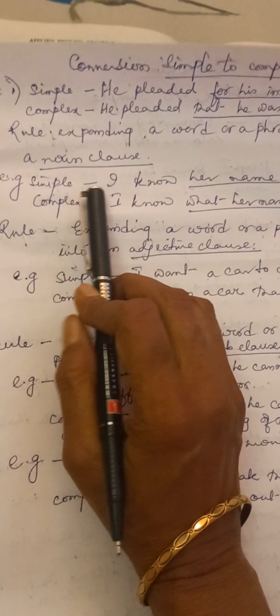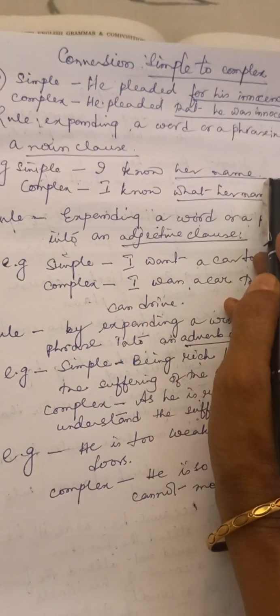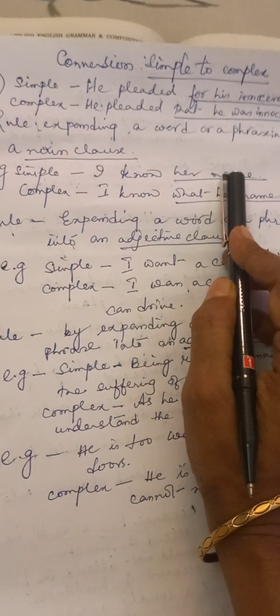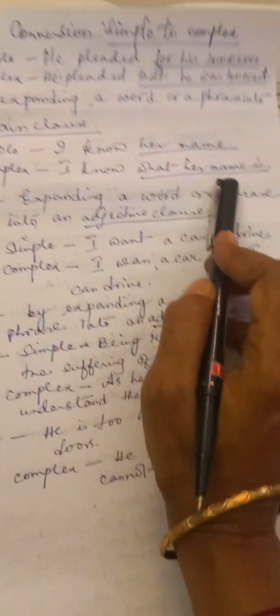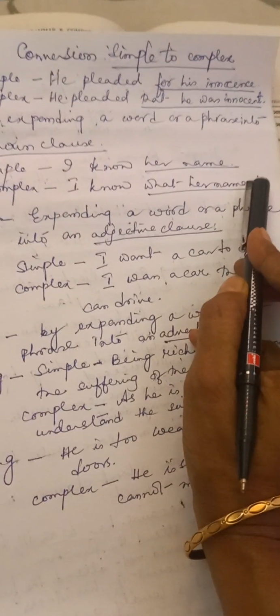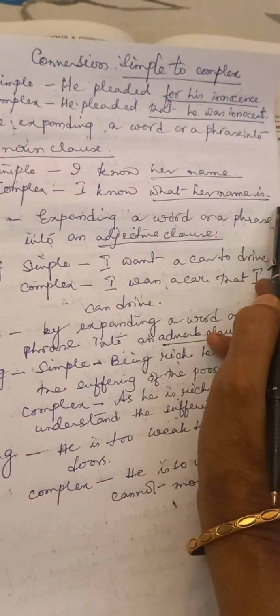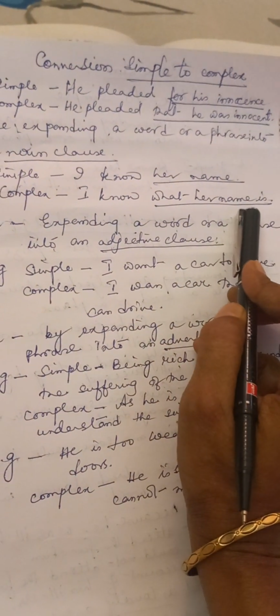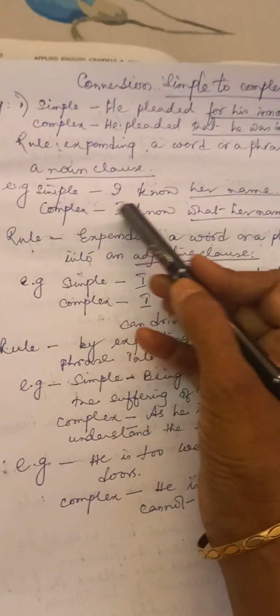Another example, I know her name. Her name. So how am I going to change it into a noun clause? I know what her name is. See, here is a verb. So this is the noun clause, what her name is. So we have changed the simple sentences into complex sentences.